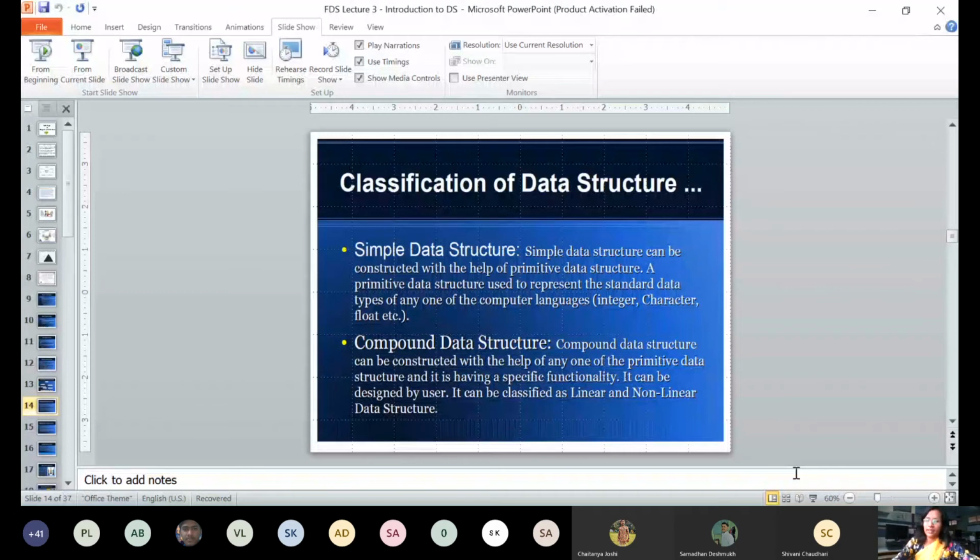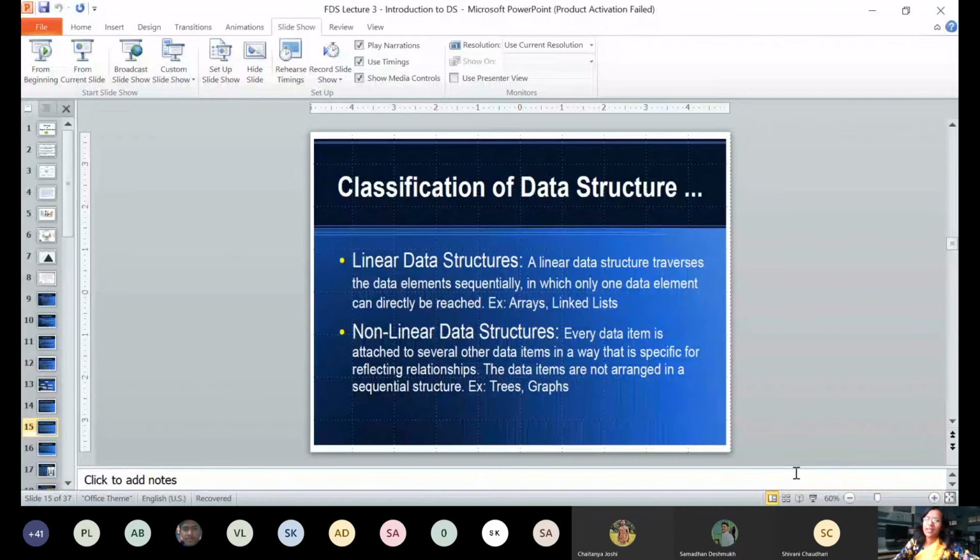Linear data structures, we have already learned that in a linear data structure, data elements are stored sequentially. In a non-linear data structure, they reflect some relationship. Like I told you, they are organized in a hierarchical relationship. Then, types of data structure: this is array.